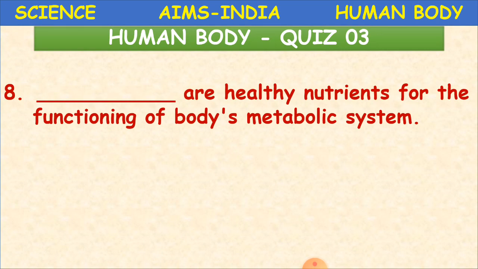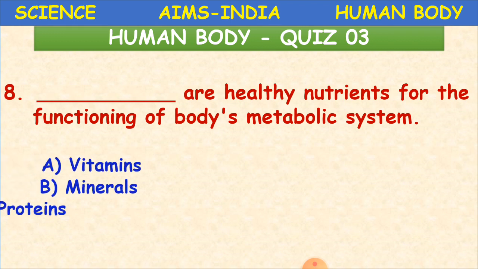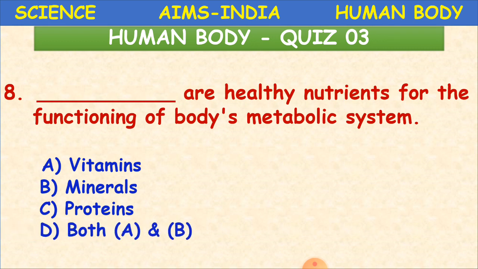Dash are healthy nutrients for the functioning of body's metabolic system. Okay, what is that? A. Vitamins, B. Minerals, C. Proteins, and D. Both A and C. That is vitamins and minerals. So what is the question? Dash are healthy nutrients for the functioning of metabolic system.